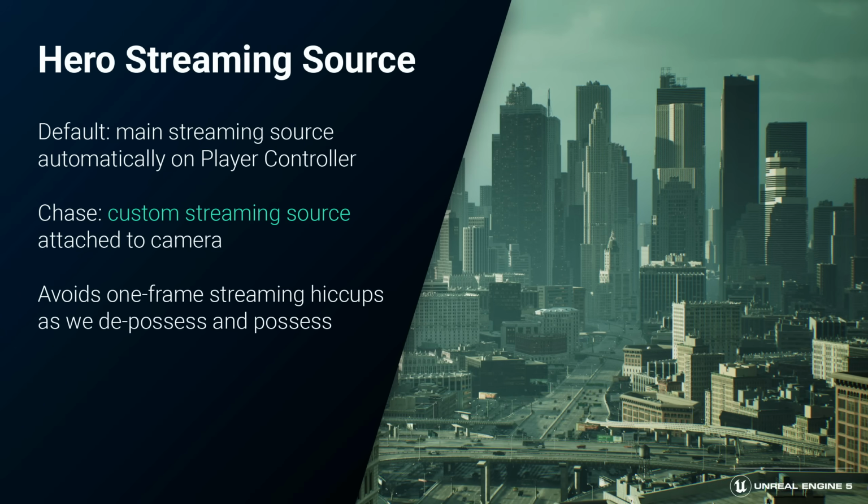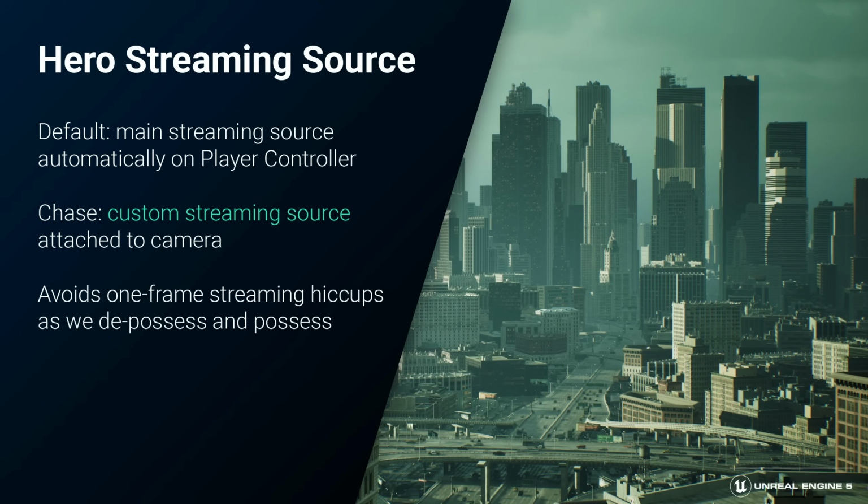By default, Unreal Engine 5 attaches a streaming source to the player, but we never actually see the chase from the player character. We always see it through a camera. Our first step was to remove the default streaming source from the player character and use a bespoke streaming source that follows the camera instead.